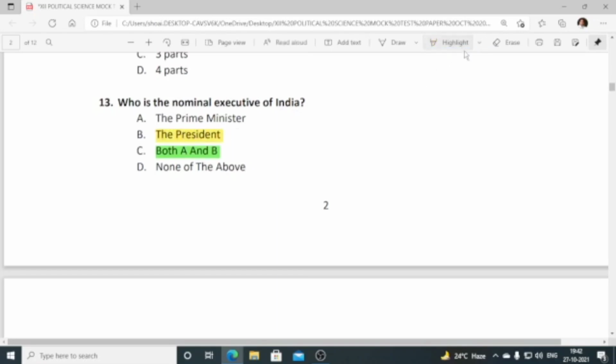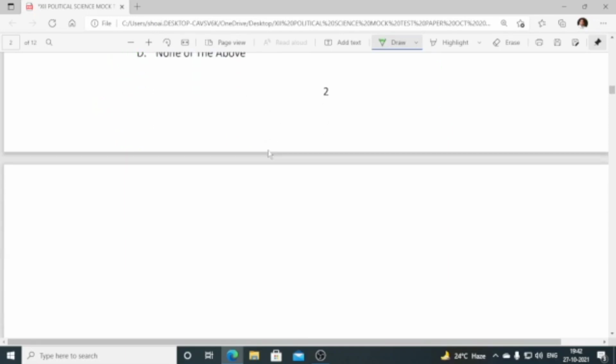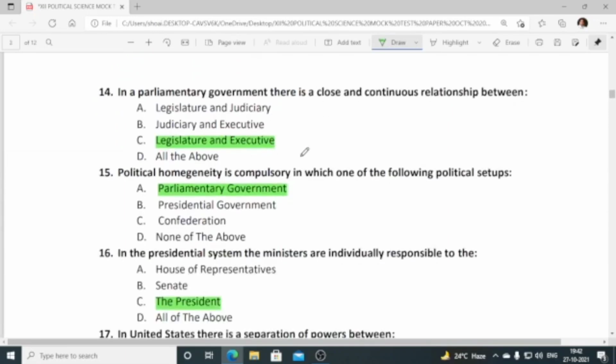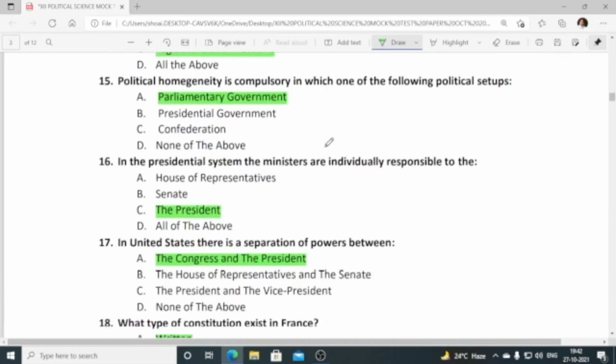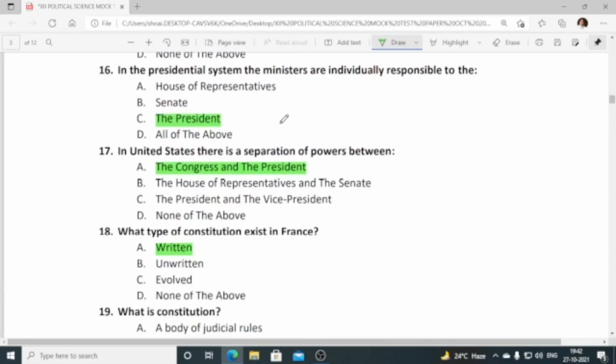Let me correct it properly. This one is the correct one. I'll highlight it also. So B is the correct answer, this one is wrong. Who is the nominal executive in India? The president. The next one, in a parliamentary government there is a close and continuous relationship between legislature and executive. Correct. In which one of the following political setups is political homogeneity compulsory? A, parliamentary government. Number 16, in a presidential system the ministers are individually responsible to the president.